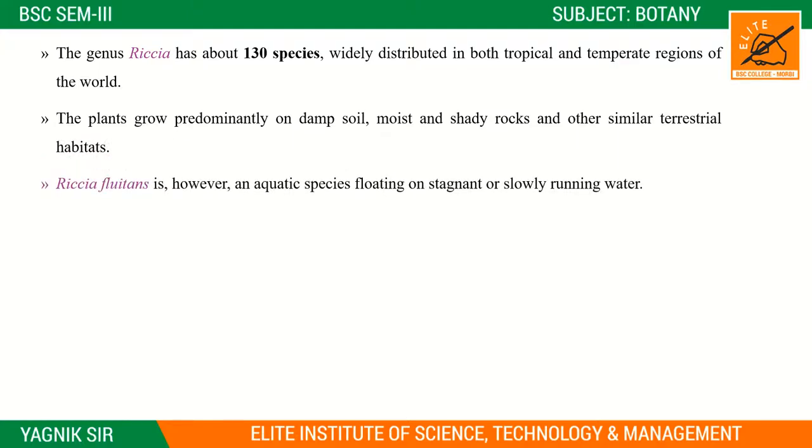These are the species Riccia fluitans. This is an aquatic species, and these are floating on stagnant or slowly running waters. Right? Waters are of two types: slow running waters and stagnant.